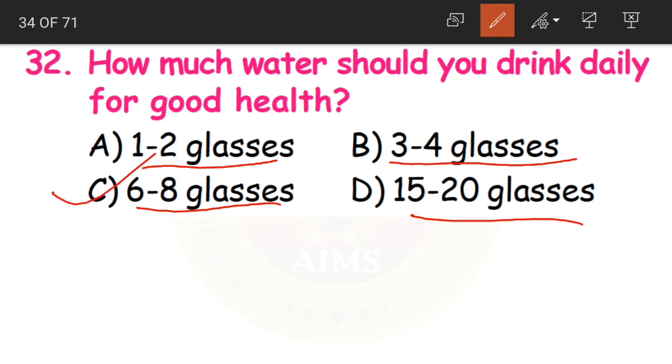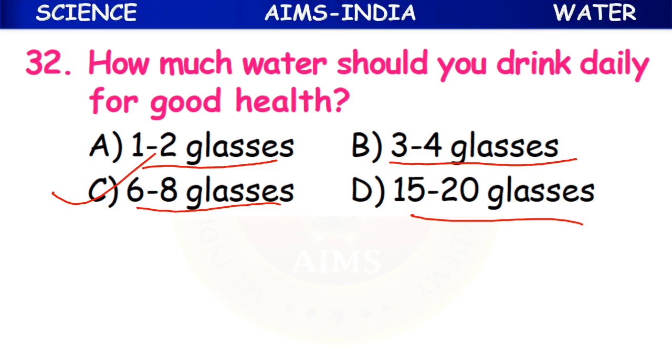You should not drink less, like 1 to 2 glasses, or more, like 15 to 20 glasses. You have to keep the balance of the water quantity in your body also. So it is 6 to 8 glasses. Clear, children? Practice taking a minimum of 6 glasses to a maximum of 8 glasses every day.